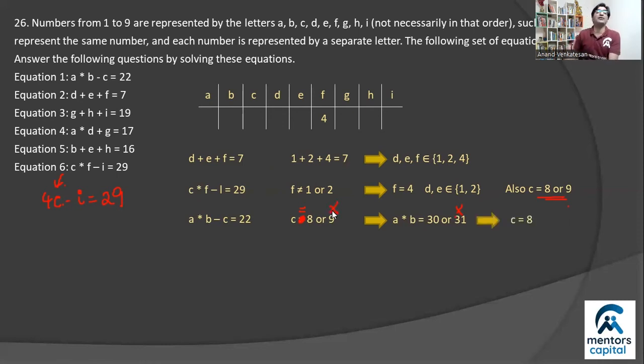And when C is 8, A into B is 30, which means A and B can only take values 5 and 6. I don't know which is which, but those are the constraints, right? And since we know the value of C, I'm going to plug that in my table.